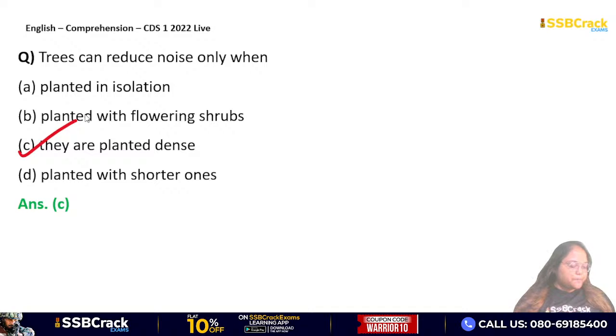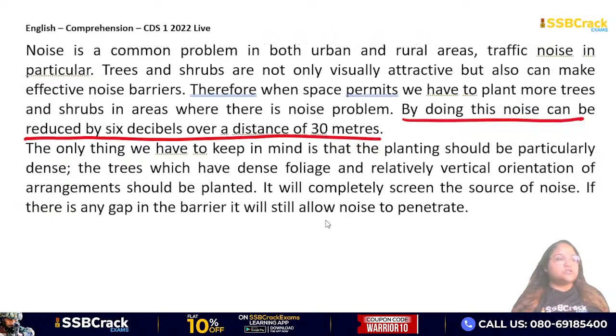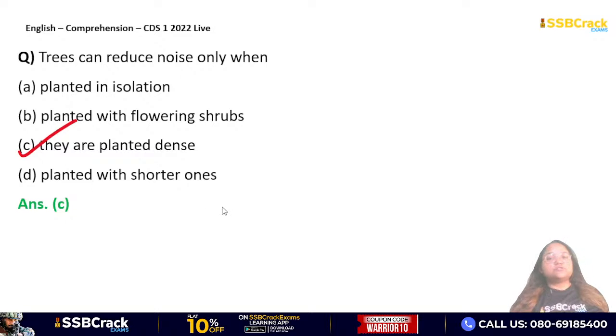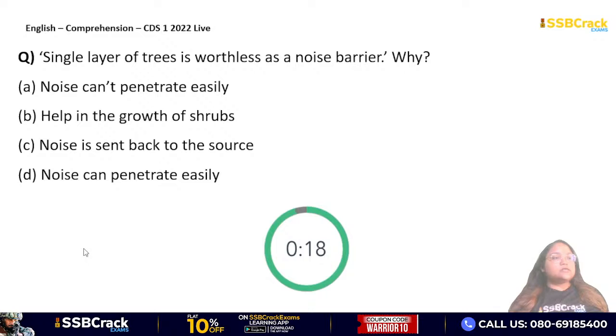Very good Maria. Absolutely. Option C is your correct answer when they are planted dense. So again, if you go back to the passage, first part of the passage, it's written that the only thing we have to keep in mind is that the planting should be particularly dense. Okay. So that will reduce the noise to a considerable extent. So therefore, option C will be your correct answer. Clear?